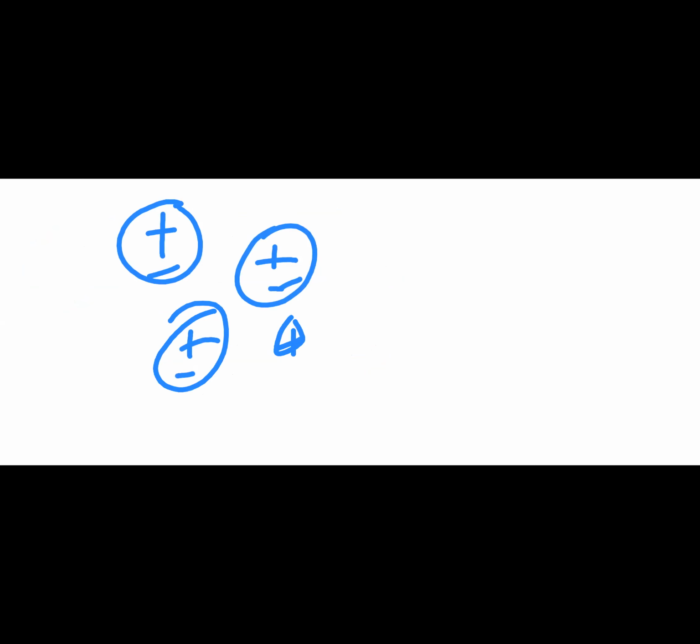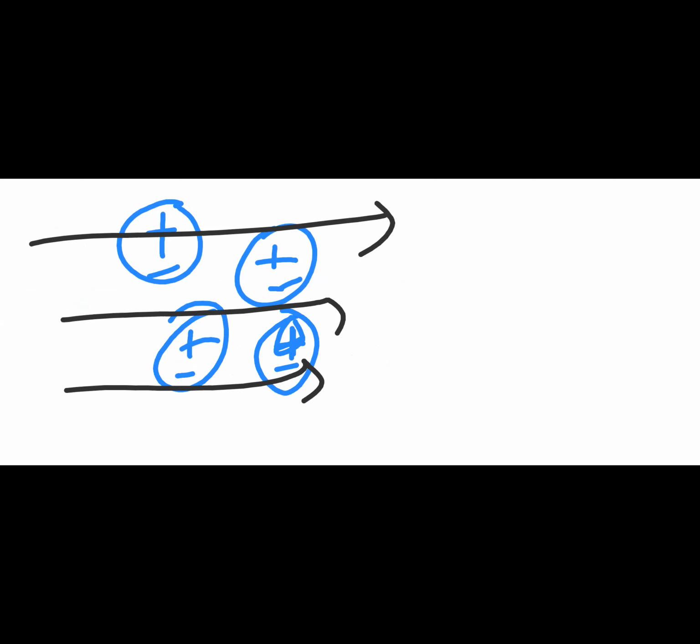Fine. So now what happens? Suppose you have a system with a plus and a minus. You have n number of such molecules. We will also discuss what these polar molecules and non-polar molecules are. Now, if I apply the electric field, what will happen?